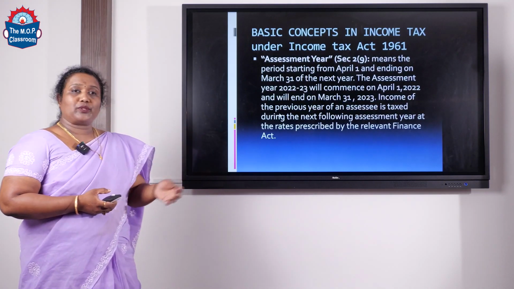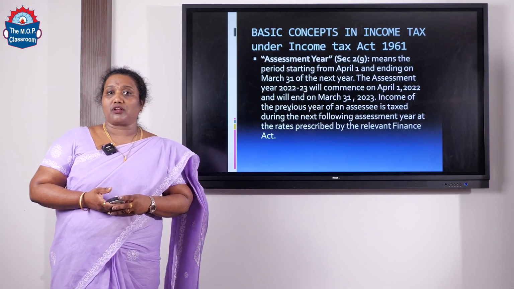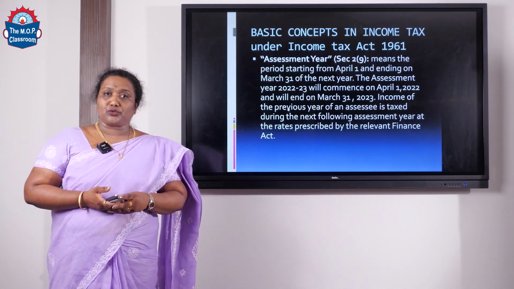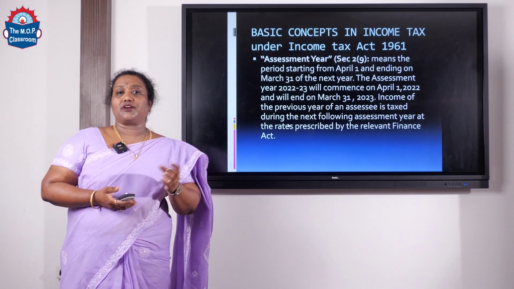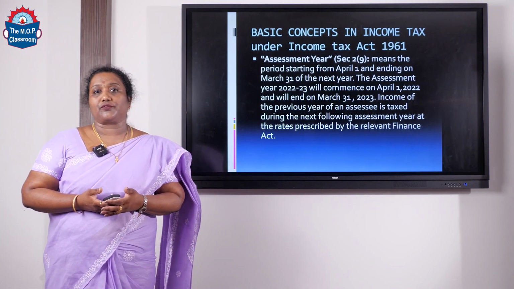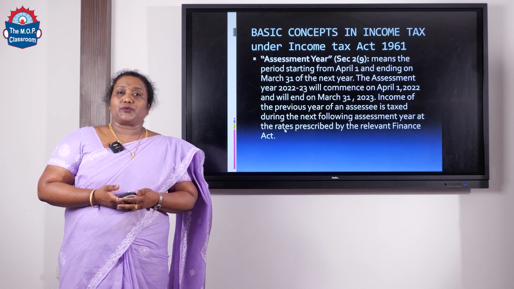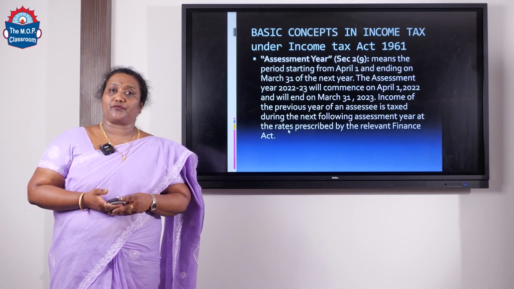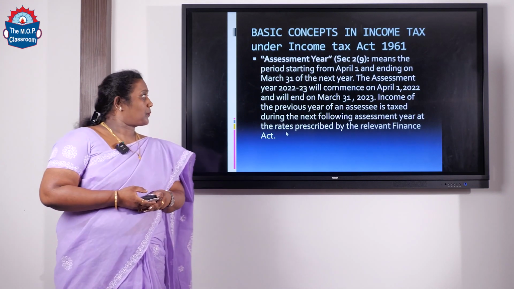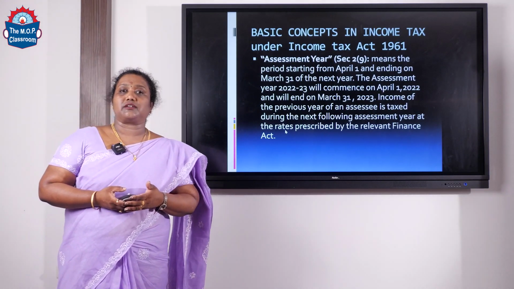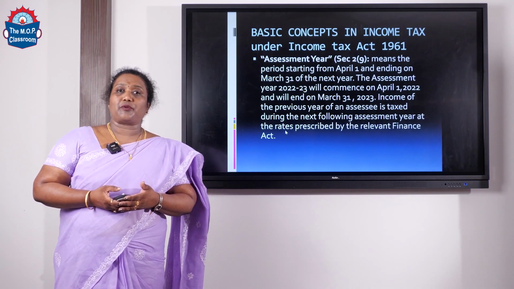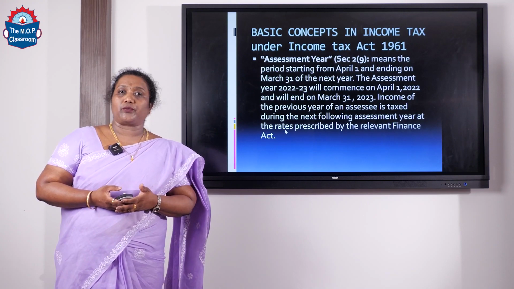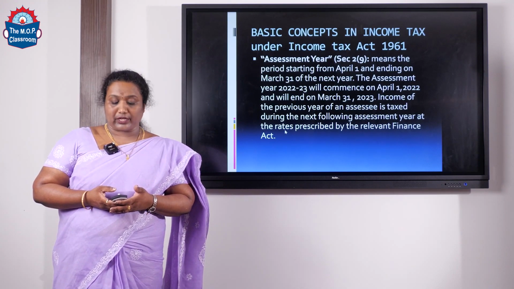So let me start off with the assessment year, which is a very important concept in income tax. Assessment year is defined under section 2, subsection 9, which says that the year begins from the 1st of April and ends on 31st March. For instance, the 22-23 assessment year begins from 1st April 2022 and ends on 31st March 2023. The year preceding the assessment year is considered the previous year, and the previous year again consists of 12 months, starting from 1st April 2021 and ending on 31st March 2022.